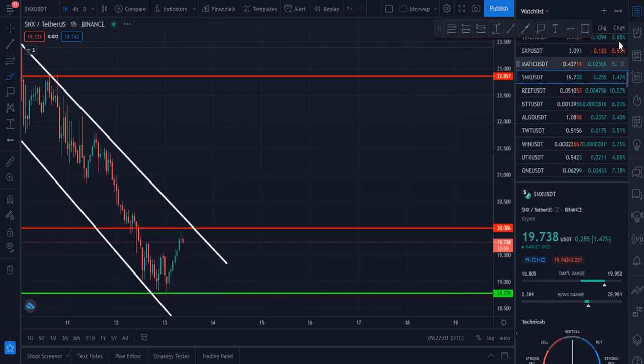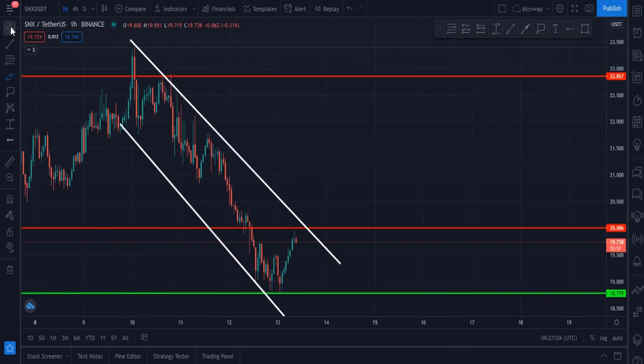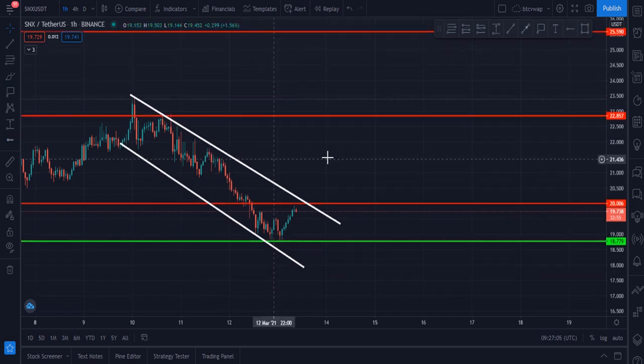My next chart is SNX USDT. SNX was rejected from that zone, $23.5, and now it is in this falling wedge or falling channel. And our first target: once it breaks this resistance and upside trend line and closes hourly candles or 4 hourly candles above $20.10, then it will go up, otherwise it will move sideways.